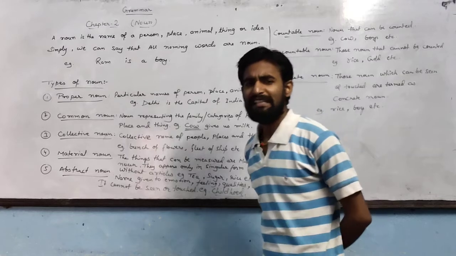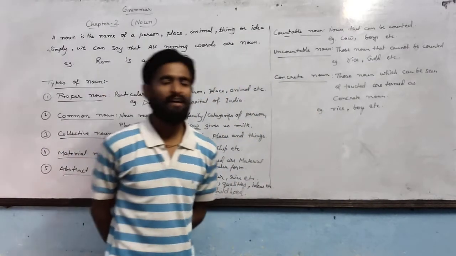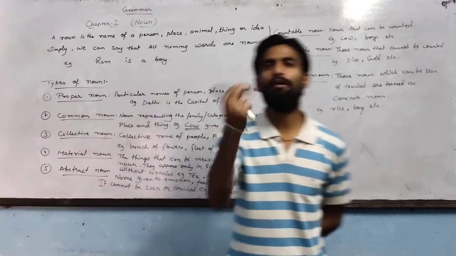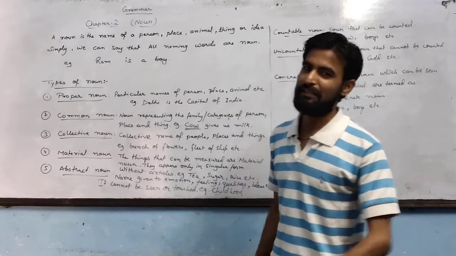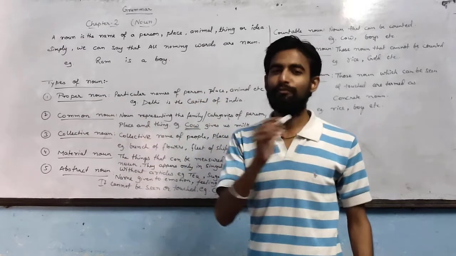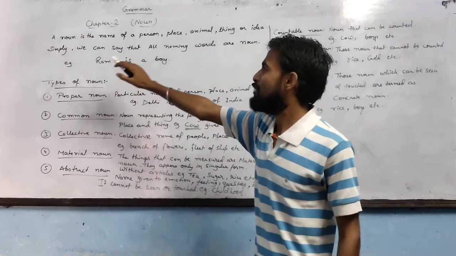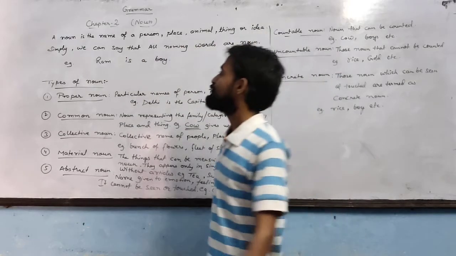We can simply say that all naming words are nouns. You all are very habitual of this type of definition. It is simple and you can easily learn it. But you have to give the clear definition, that is, a noun is the name of person, place, animal, thing or idea.